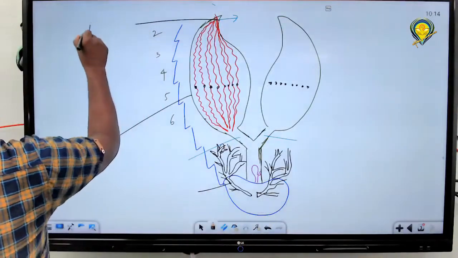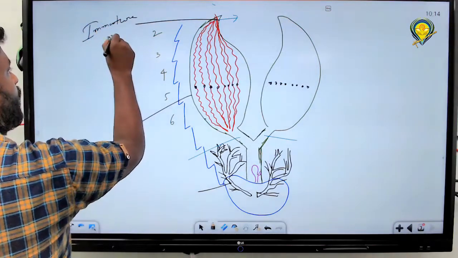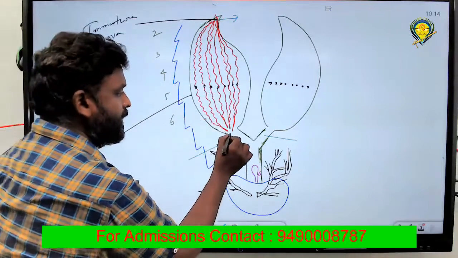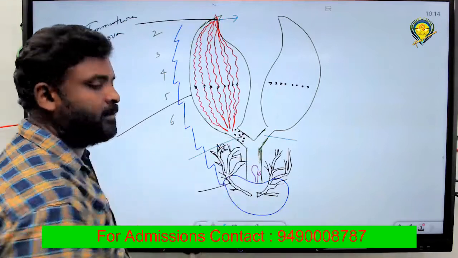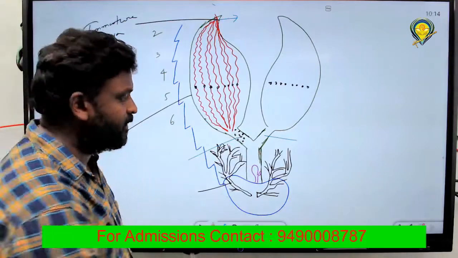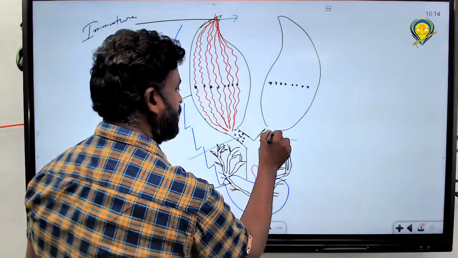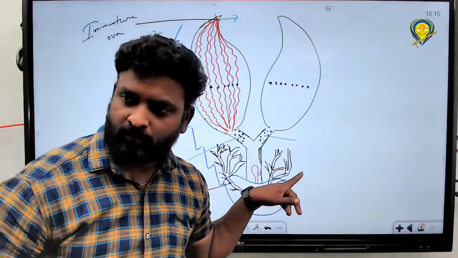Here the presence of immature ova. That's it. Next one, whenever it reaches to posterior, that should be what? Mature. All of you, mature. That's it. Anything else to say? Right, all of you. That's it.